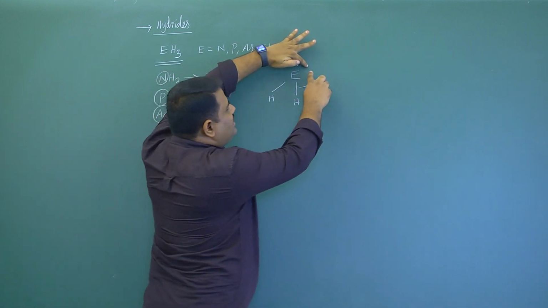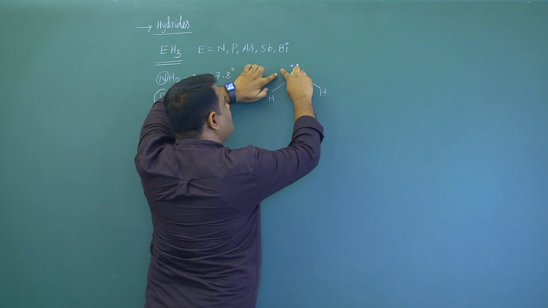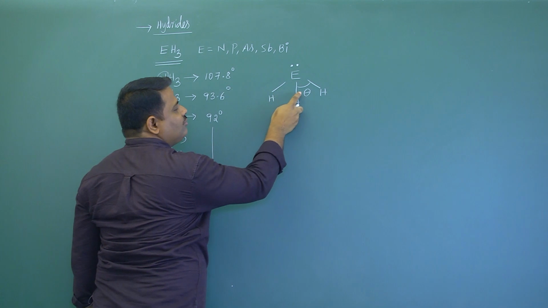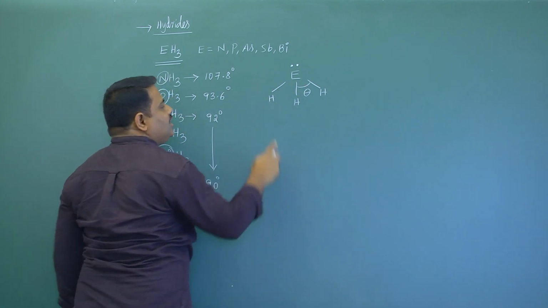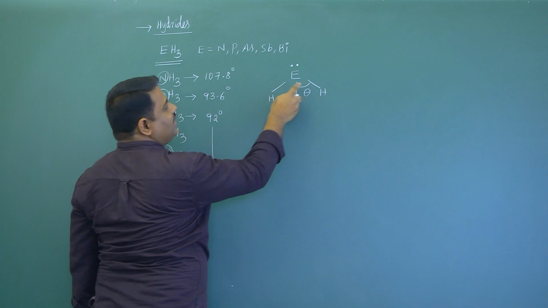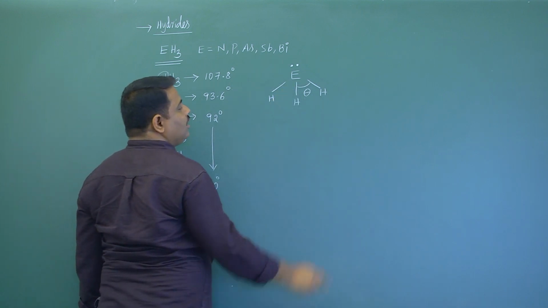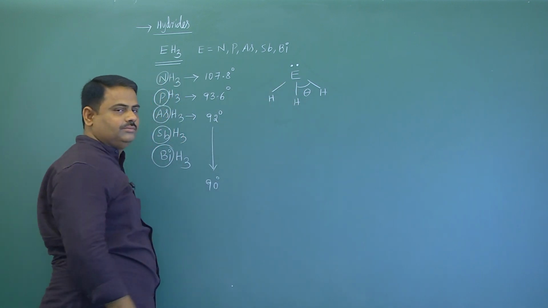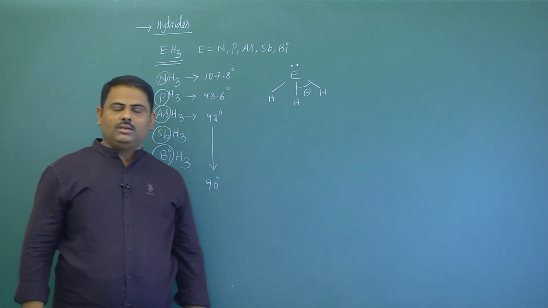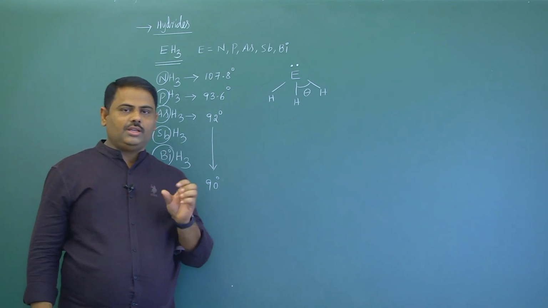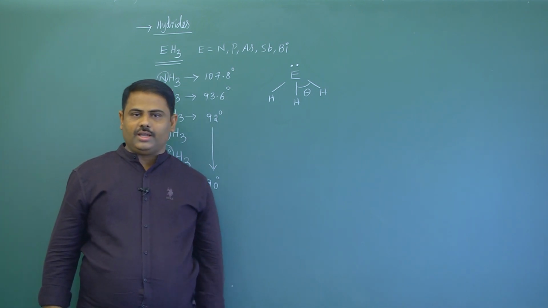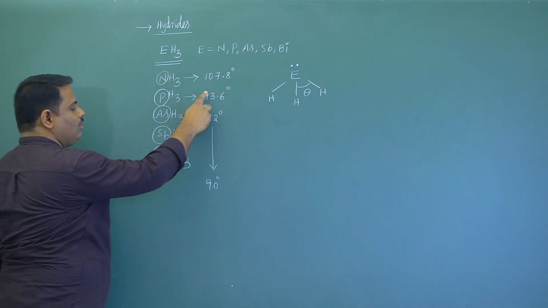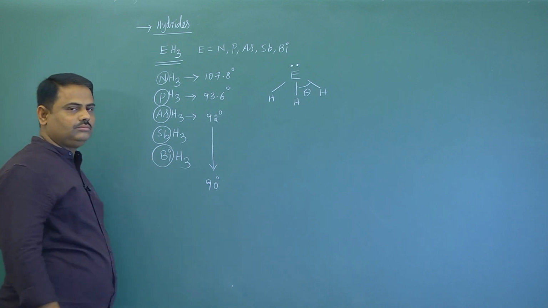That's why repulsions increase here, and here also repulsions increase. That's why these bonds move close together, and the bond angle decreases. As we know, as repulsion increases, bond angle decreases. So the bond angle decreases from ammonia to bismuthine.